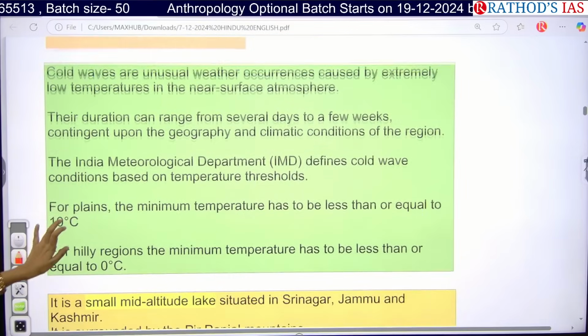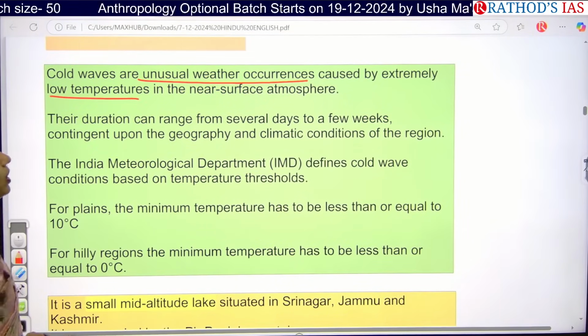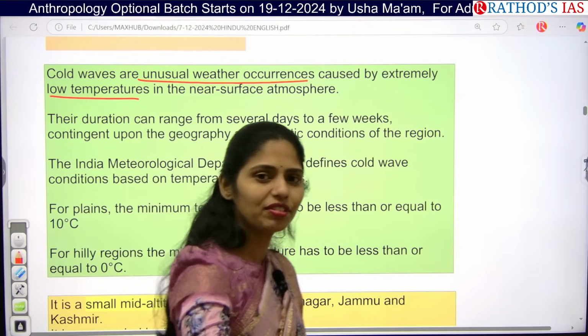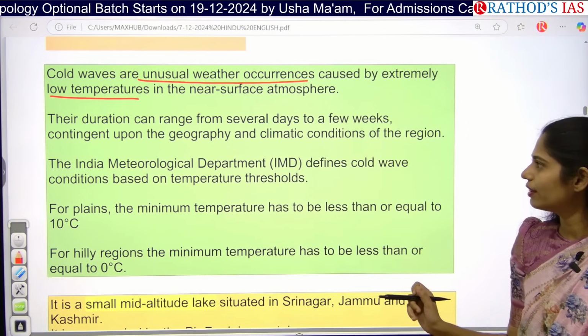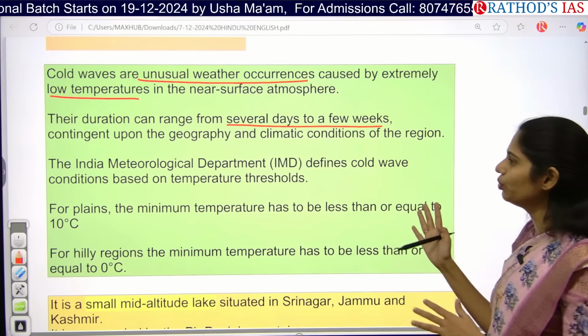Okay. So see here, cold waves are unusual weather occurrences caused by extremely low temperature, especially at the near surface atmosphere. At the Earth's surface, whenever we are having very low temperature, that condition is called a cold wave, and their duration ranges from several days to a few weeks.